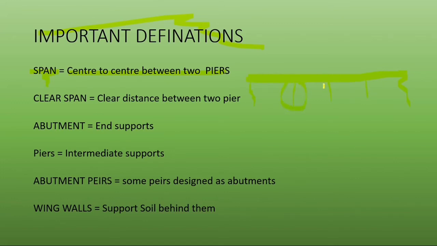These are known as piers. What is clear span? Clear span is the clear distance between two piers. As we have seen, the center to center distance between two piers is known as span, and the clear distance between two piers is known as clear span.